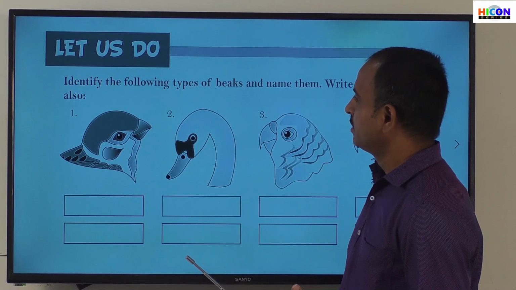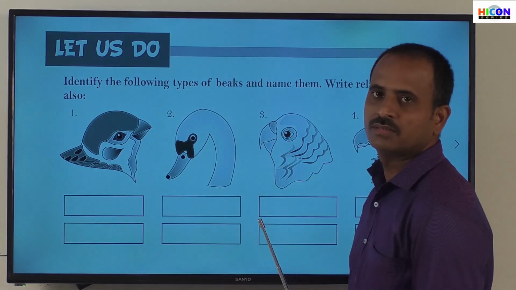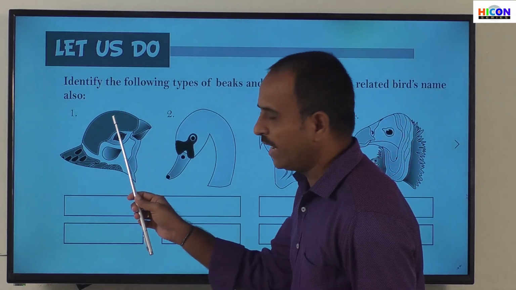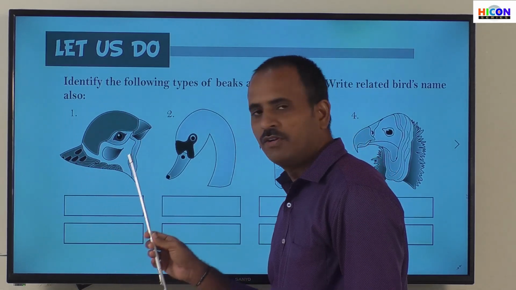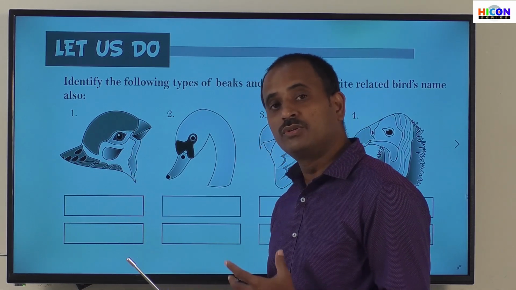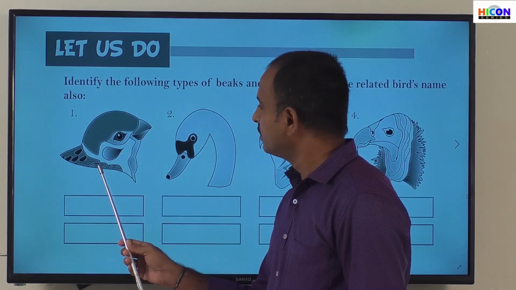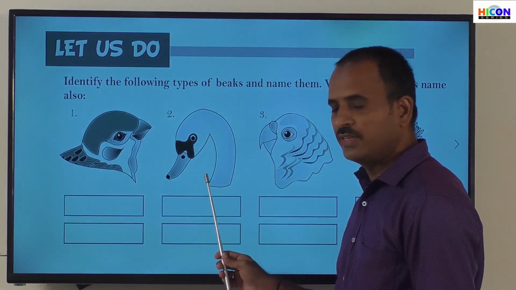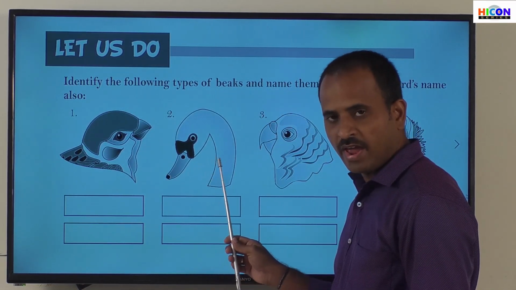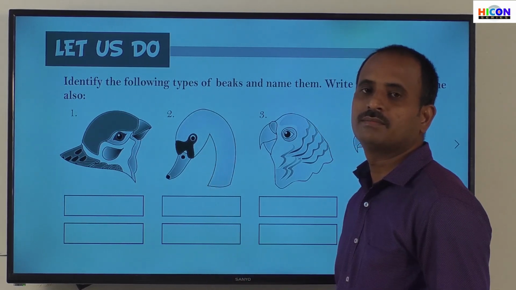Let us see. Here we are observing the pictures of 4 birds. Could you identify this bird? Children, what is the name of this bird? This is sparrow. Very good. And what is this bird? Could you identify this? Yes, this is swan. Swan is also an aquatic bird.